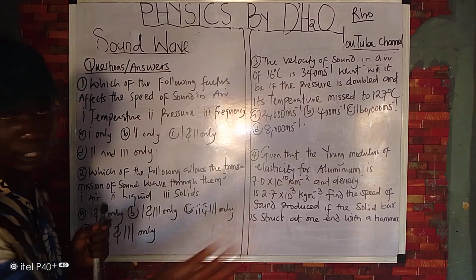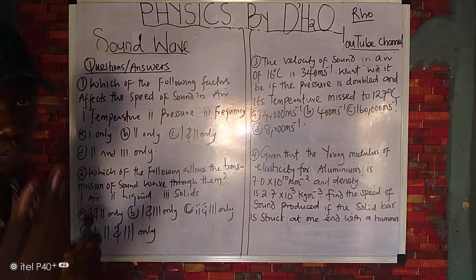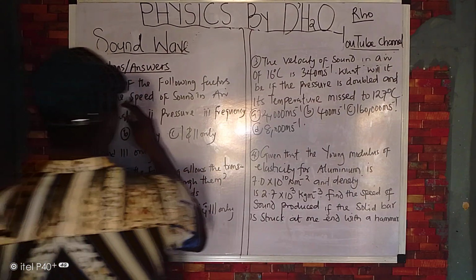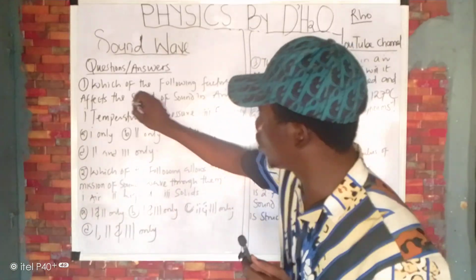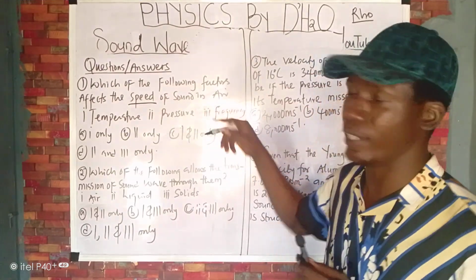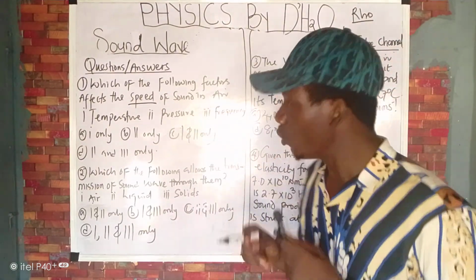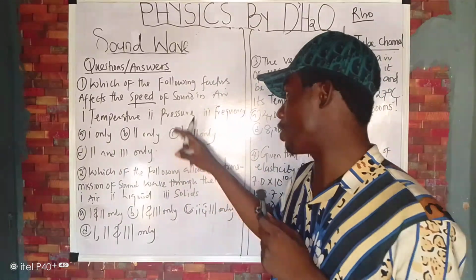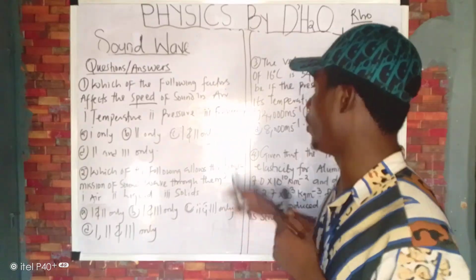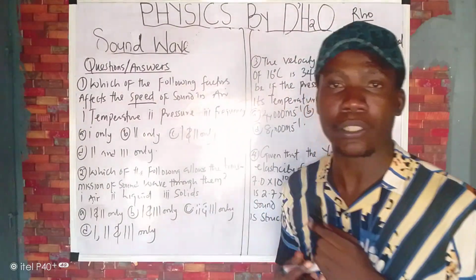Now, let us solve this simple question. Question number 1 says what? Which of the following factors affect the speed of sound in air? Roman figure I says temperature. Roman figure II says pressure. And Roman figure III says what?